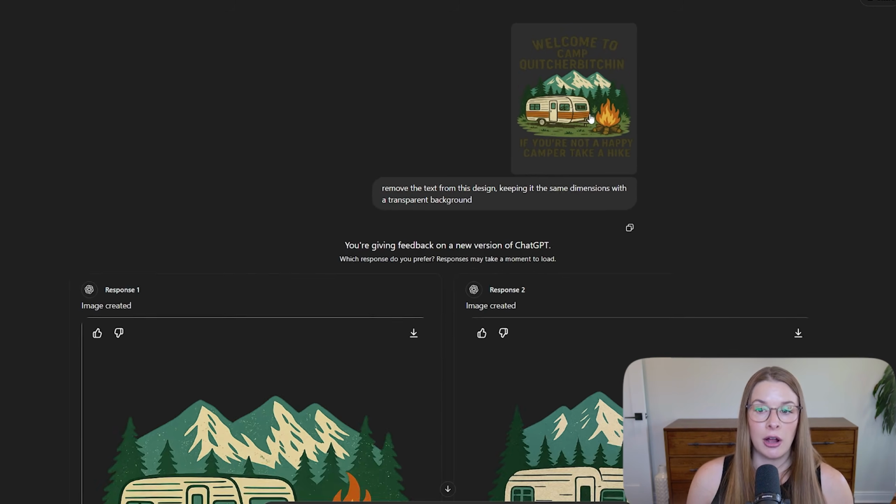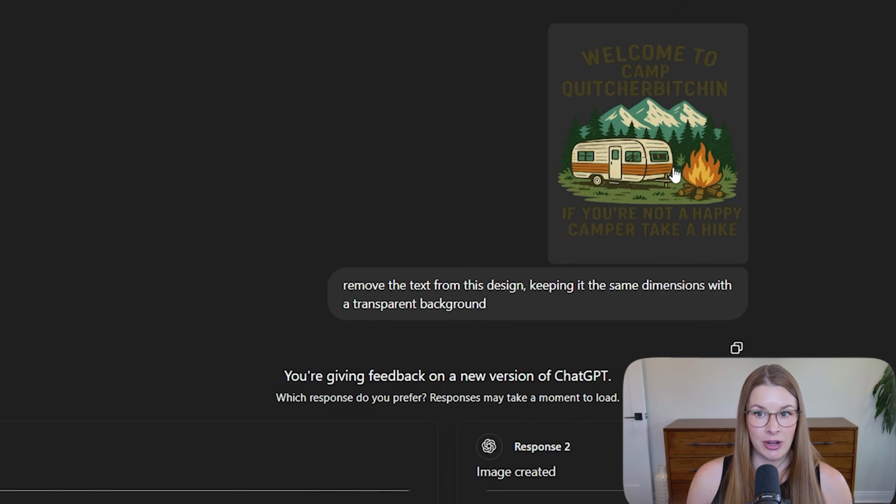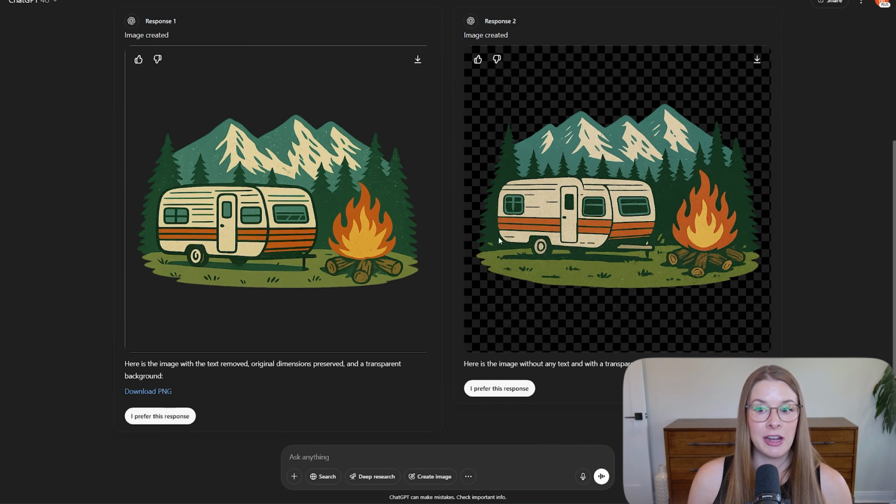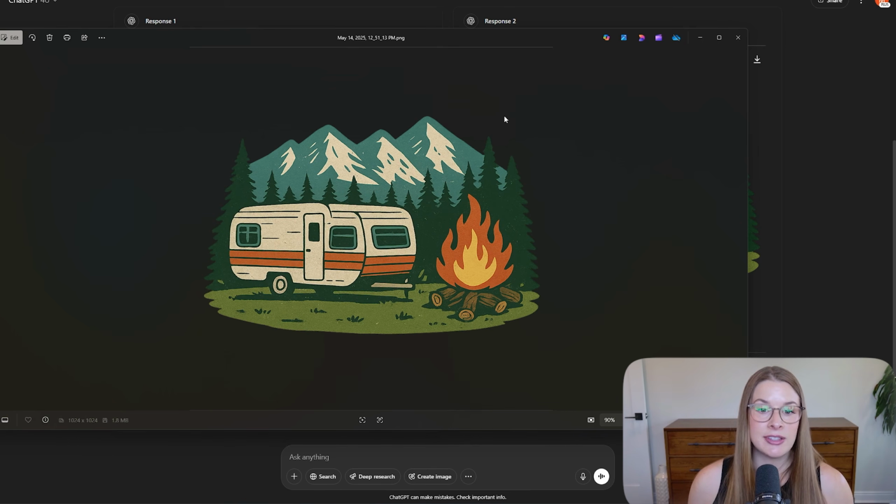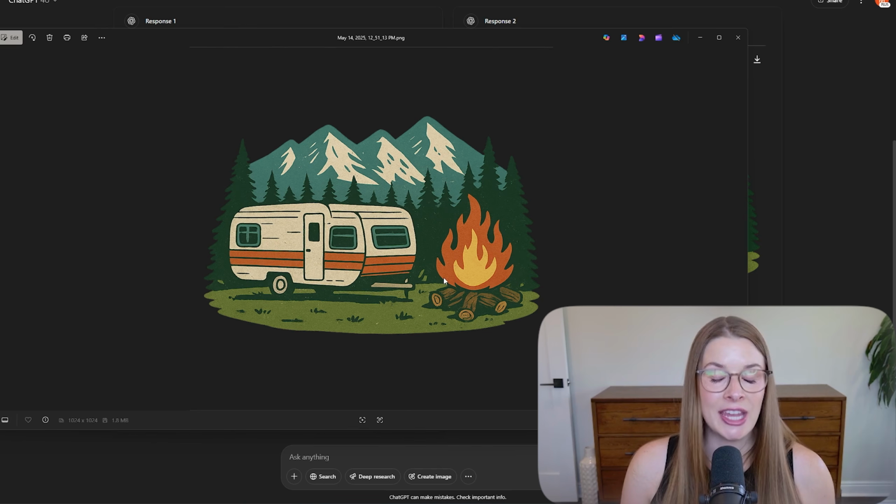So I input our initial PNG image that ChatGPT created for us, and then I told it to simply remove the text from this design, keeping it in the same dimensions with a transparent background. Now it's provided me two options. They're very subtly different. The shape of the camper here is different than this one. The fire details are slightly different, but I think either of these are great. So I'm just going to download this. Now you can see that I have this entire design element, which I think is actually really great. All I have to do now is throw this into the Merch Informer Studio or whatever design tool you choose to use. And then I can add my own personal and human touch to this by adding text wherever I want to.